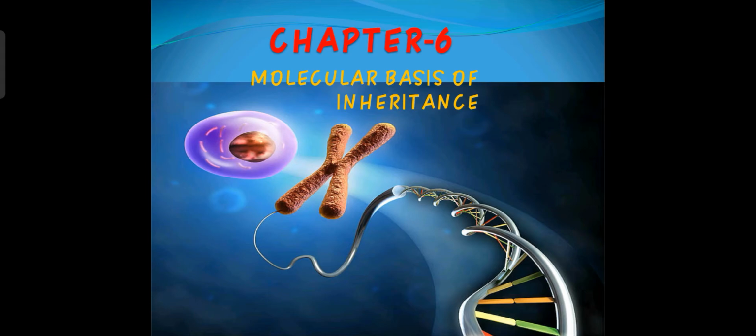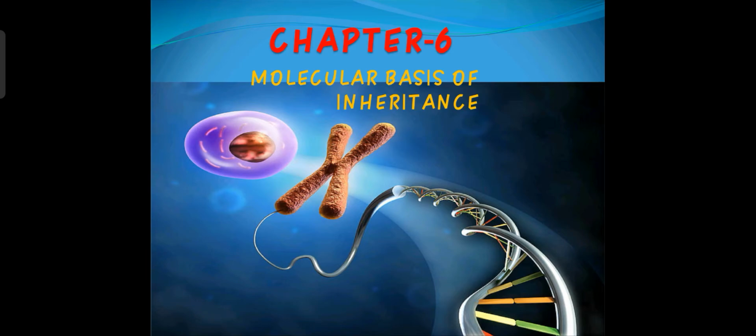So, today we are going to start from chapter number 6, which is Molecular Basis of Inheritance. This chapter is all about the genetic material and gene expression. Do you know which type of substances are known as the genetic material? Yes, you know. These are the nucleic acids. So, nucleic acids are known as the genetic material.